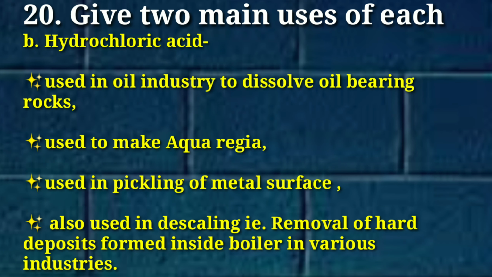Now let us see what the uses of hydrochloric acid are. Hydrochloric acid is used in the oil industry to dissolve the oil bearing rocks. It is used to make aqua regia. Hydrochloric acid is also used in pickling of metal before electroplating. It is also used in descaling, that is removal of hard deposits formed inside the boiler in various industries.